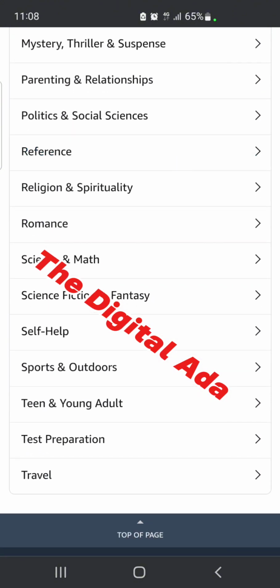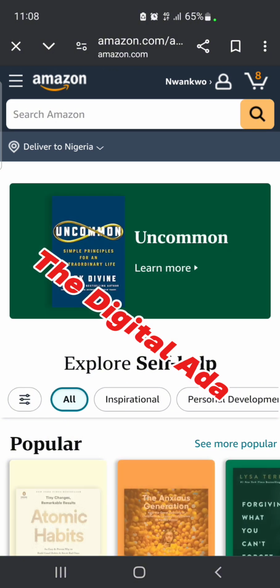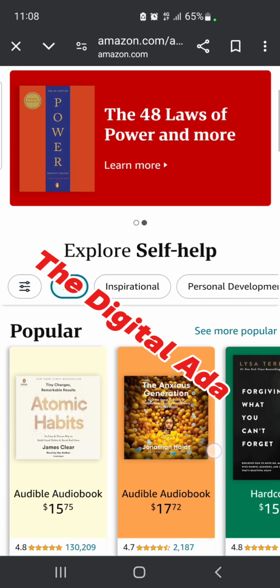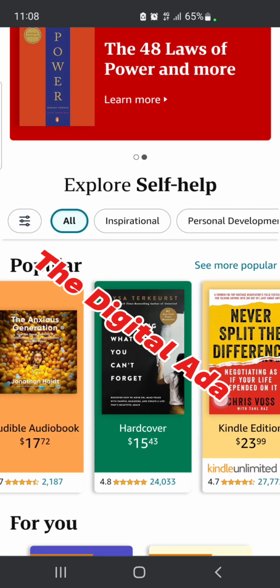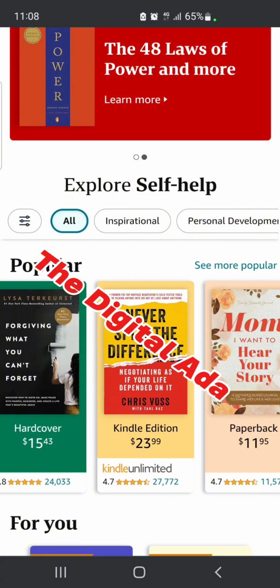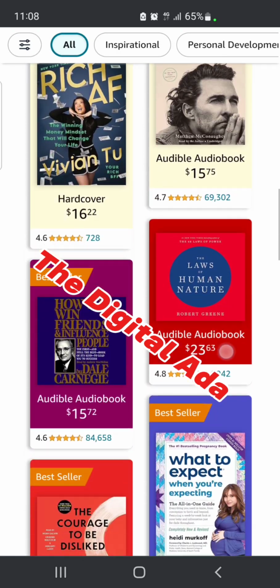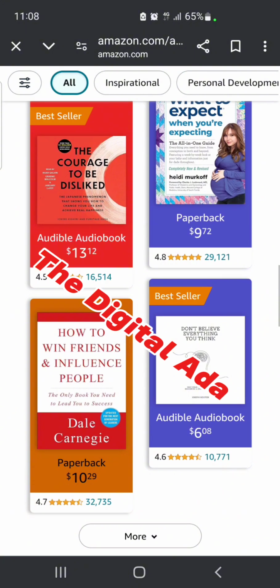And okay, this is self-help books. For instance, I'm interested in self-help books. So these are categories for self-help books. These ones are the popular ones they have. Okay, these are popular. If I click on this, you will see more popular ones. These ones are best sellers. This is to let you know that you can write something, publish, and make money just like